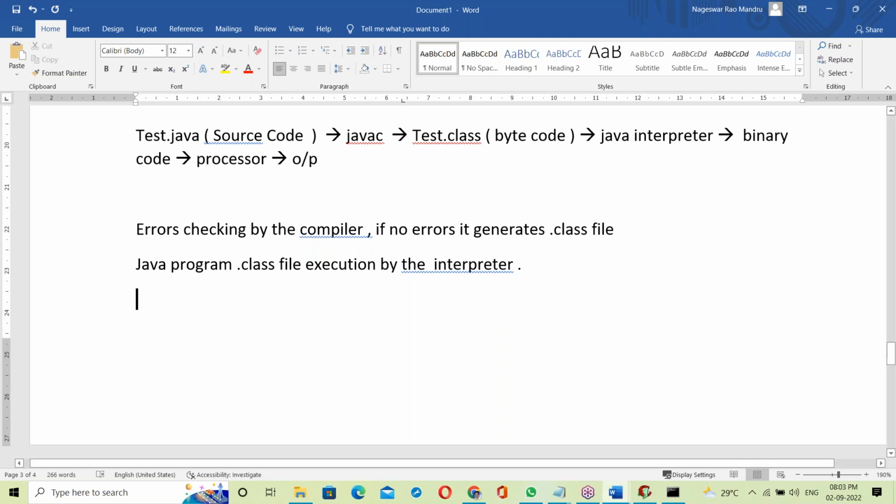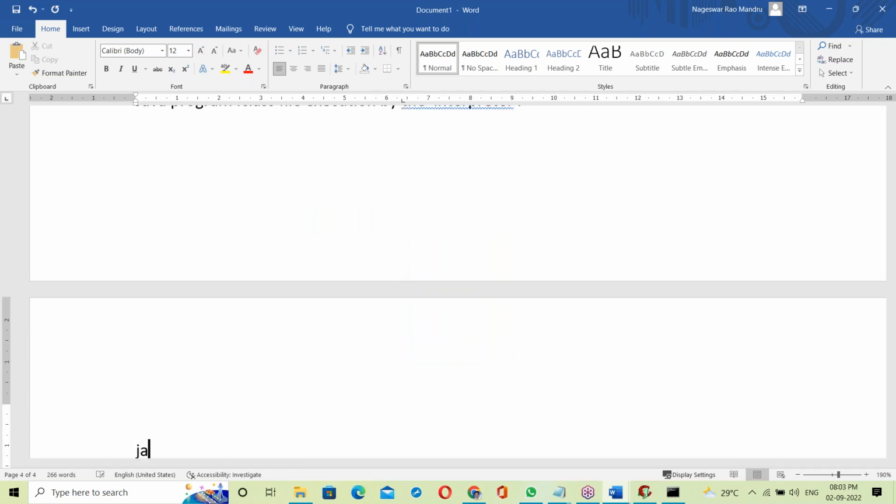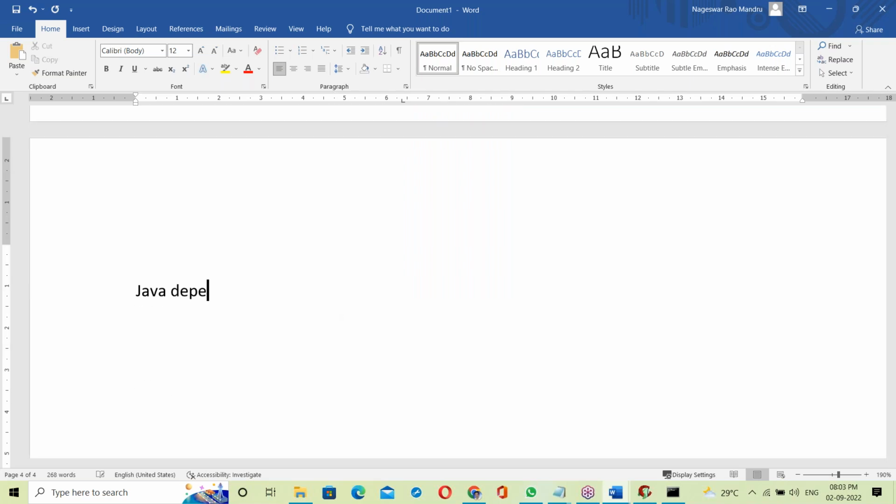As per this explanation, it is both. Java depends on both the compiler as well as the interpreter.